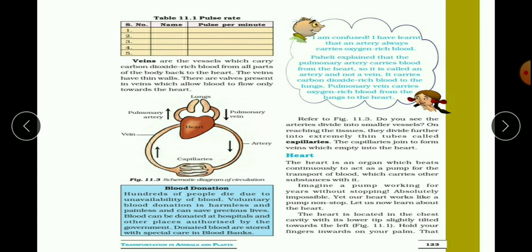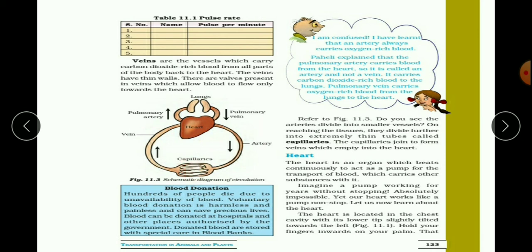No, because although there is blood flow in the finger, you cannot see the vessels there. Why? Because the blood vessels are very thin, and those thin blood vessels are called capillaries.